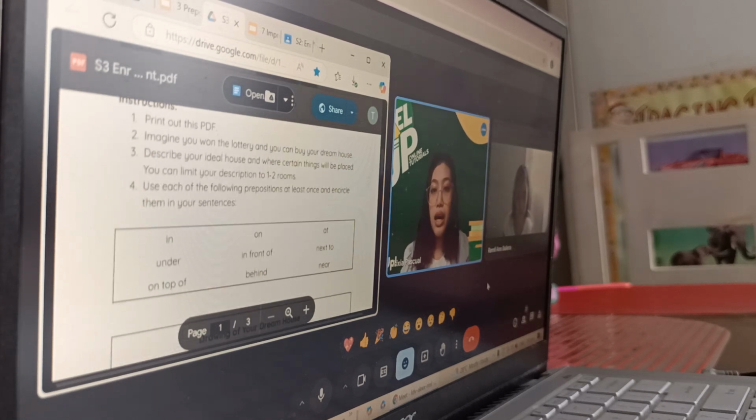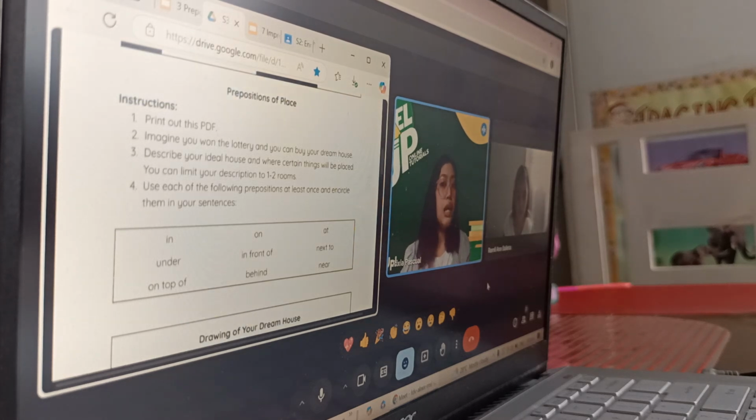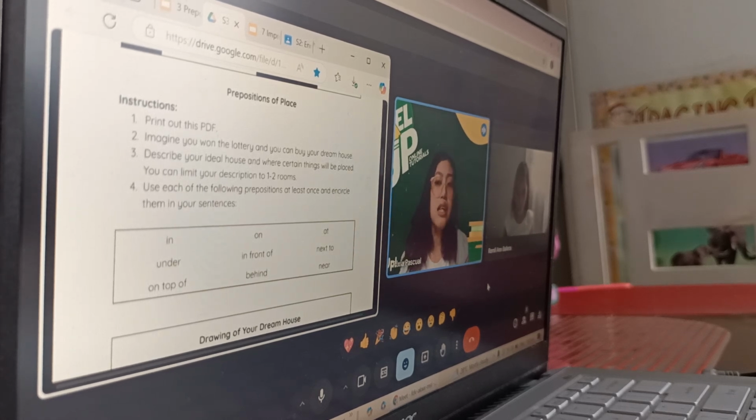But with this one, all you have to do is that we have here a situation. Imagine you won a lottery and you can buy your dream house. So describe your ideal house or dream house and where certain things will be placed. Remember the picture that I showed you earlier, so you can try to imagine your own house.